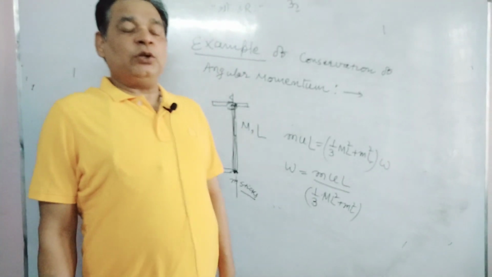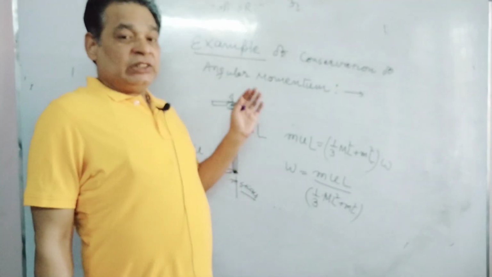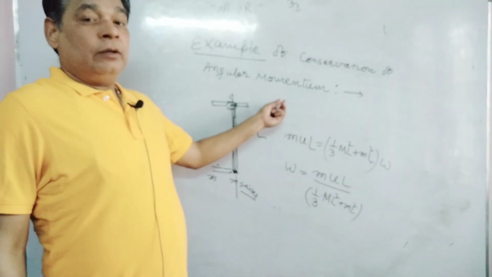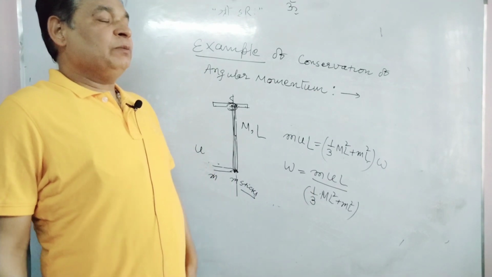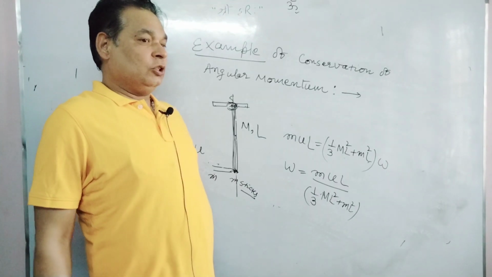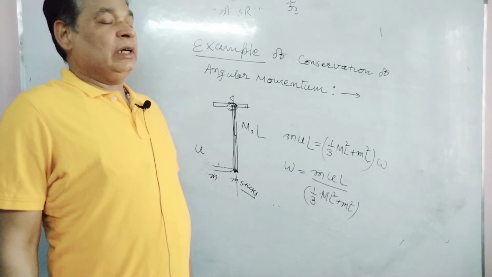In the next video we will discuss some examples of a rod placed on a horizontal surface. Sometimes it will be hinged, sometimes it will not be hinged, and the detailed study of that will occur in the next video.